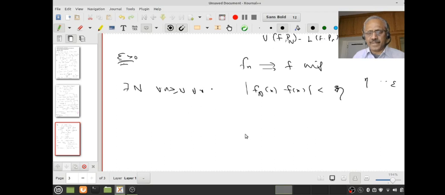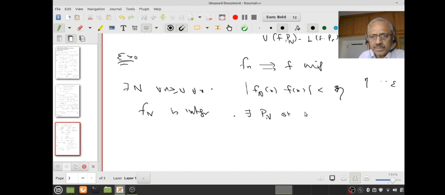Yeah, right. Now let's understand this. So now Fn is integrable. Therefore, what do I know? There exists a partition Pn such that U of Pn minus L of Pn is less than, again something to do with epsilon, but let me write epsilon. How long can I keep writing something? We will come to that.